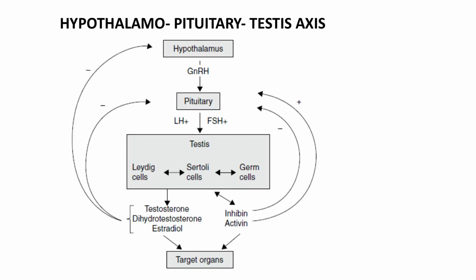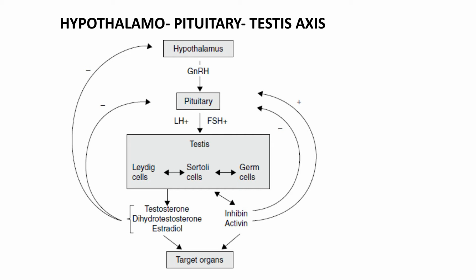Now, coming to the regulation part, how are all these activities regulated? We have a hypothalamo-pituitary-testis axis. When you study the endocrine system, you will study the hypothalamus and pituitary. These are the glands that secrete certain hormones that regulate your testicular activities. Hypothalamus releases gonadotropin releasing hormone, which acts on the pituitary gland to secrete luteinizing hormone and follicle stimulating hormone.